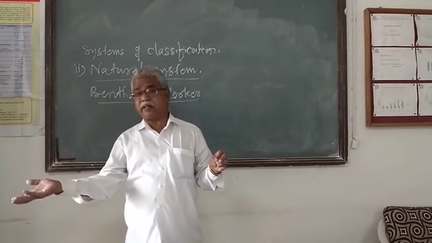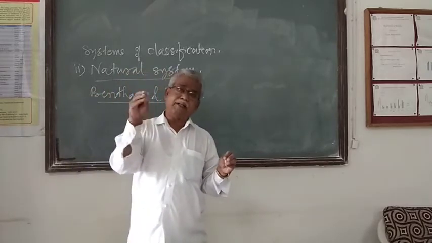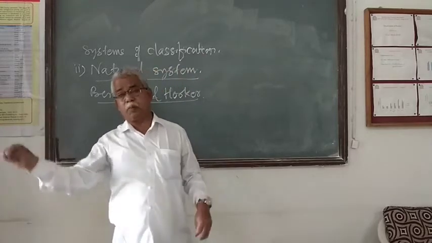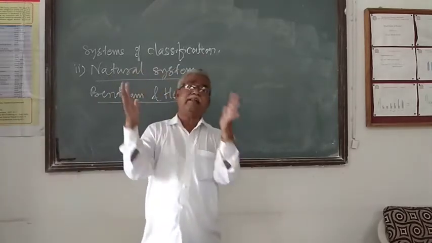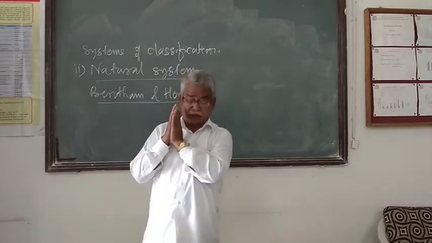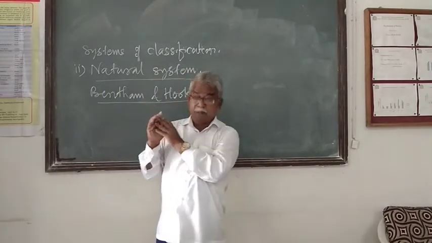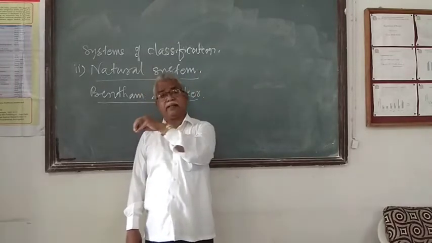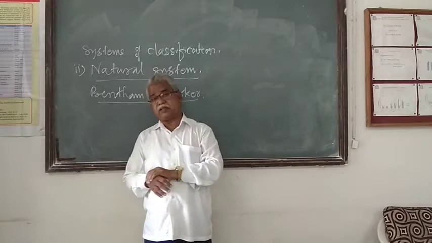Why natural? Because a particular type of plant was kept in a group on the basis of natural affinities as well as natural similarities and dissimilarities. But this system seems to be more phylogenetic and natural as far as the higher major taxa are concerned.